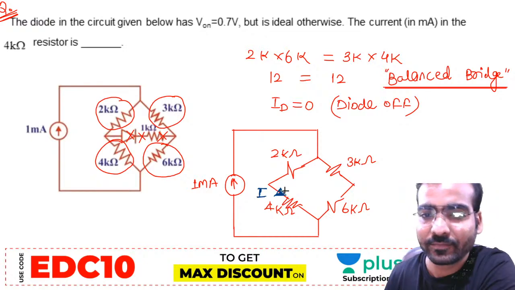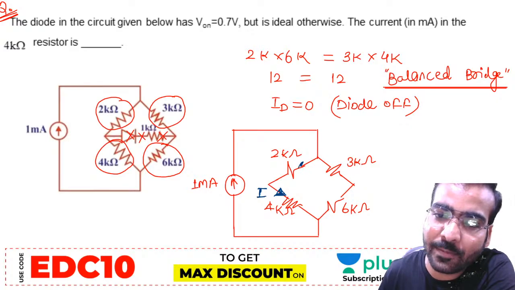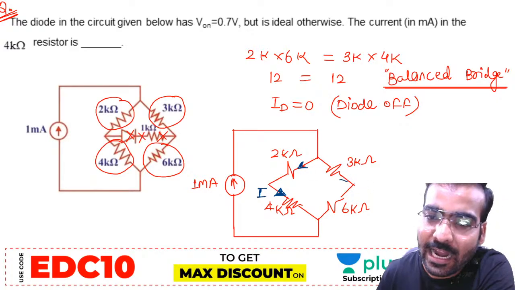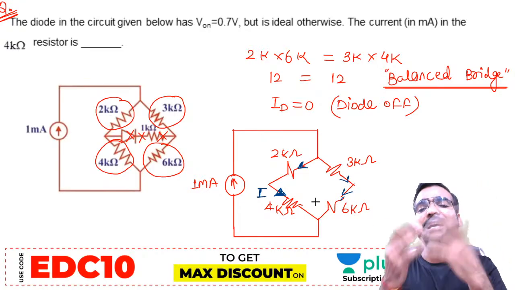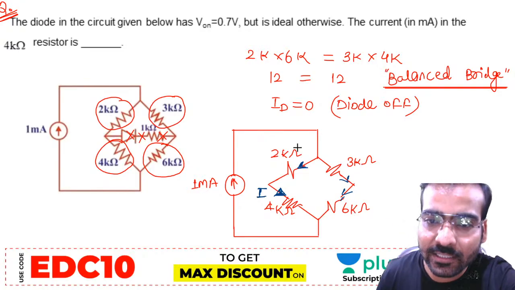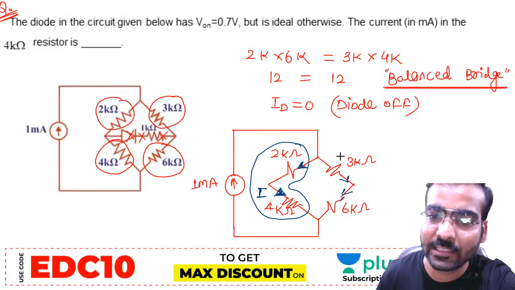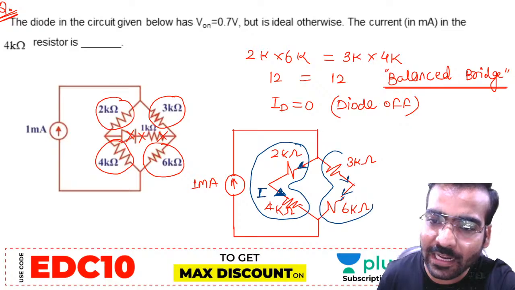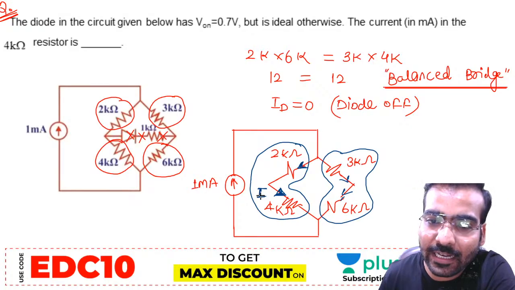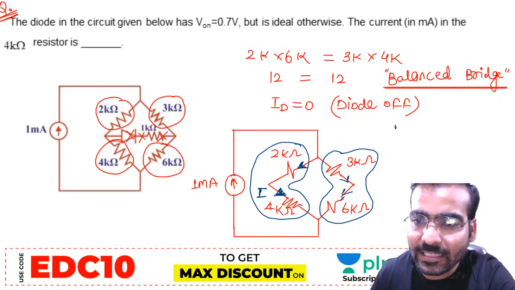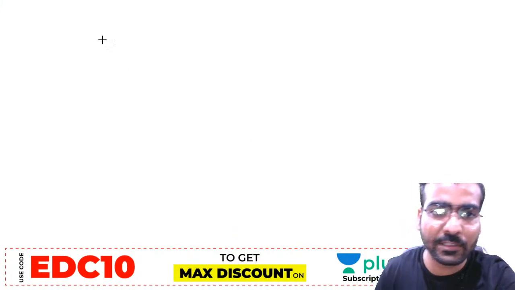How to calculate? 2 kilo ohm and 4 kilo ohm both have the same current, both are in series, and this 3 kilo ohm and this 6 kilo ohm will have the same current because both are in series. Current division rule, my dear friends. This total resistance, how much? 2 plus 4 is 6. And 3 plus 6 is 9k. How to calculate this current I in 4 kilo ohm? Current division rule.